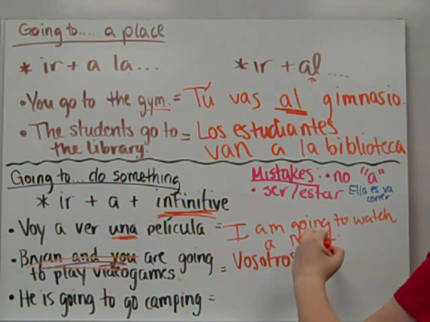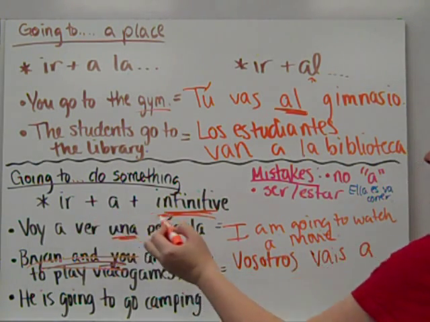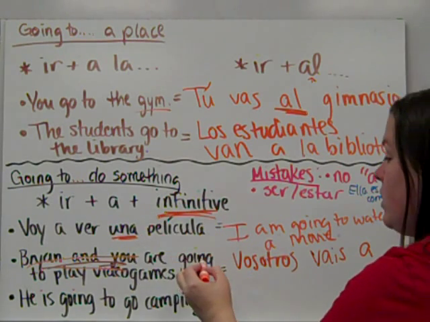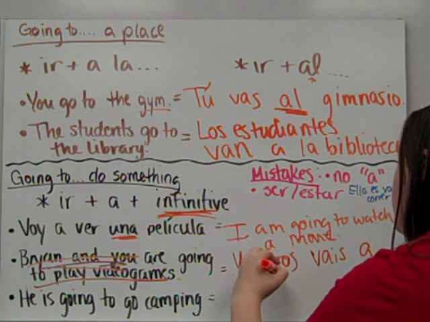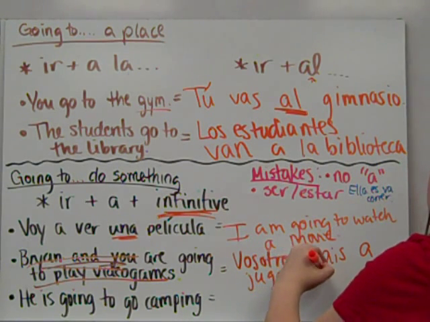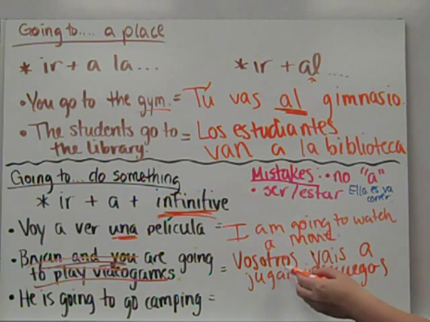So the vosotros form of ir is vais. Going to do something, we need our form of a. And now we need our infinitive. To what? To play video games. So vais a jugar videojuegos. So literally, you all go or are going to play video games.